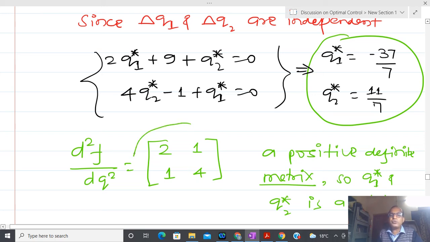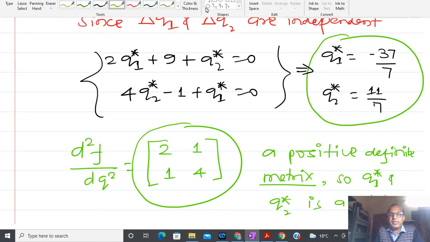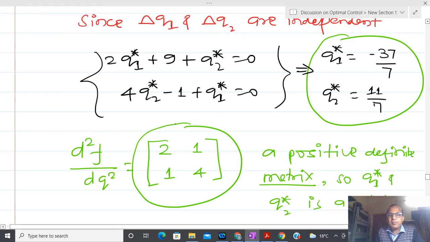Now the question is how to check positive definiteness of matrices. Those who are mature PhD students, or at least master's students who have completed the first semester, know how to calculate positive definiteness of matrices. They just have to check the eigenvalues. If all eigenvalues are positive, then the matrix is called positive definite. Similarly, if all eigenvalues are negative, then it is negative definite. And if one is positive and one is negative, then I cannot comment anything.